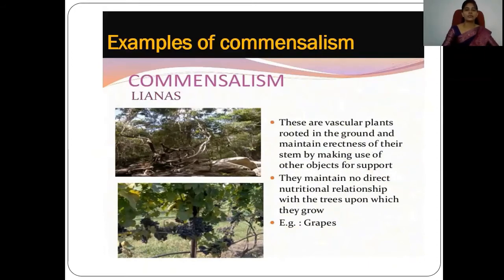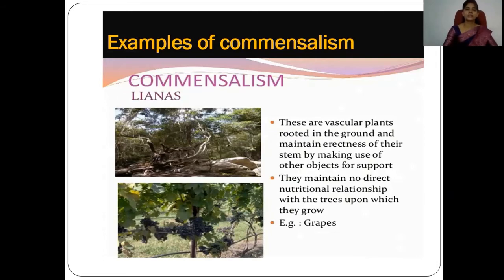So for erectness, to get sunlight in the forest, they take the support or help of other plants to grow upward. They maintain the erectness by using the objects of other plants for support only. They do not maintain any direct nutritional relationship with the trees, which remain unaffected. That is known as commensalism. One partner is benefited, the other remains unaffected.